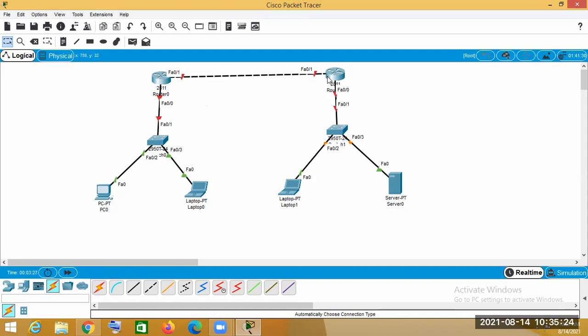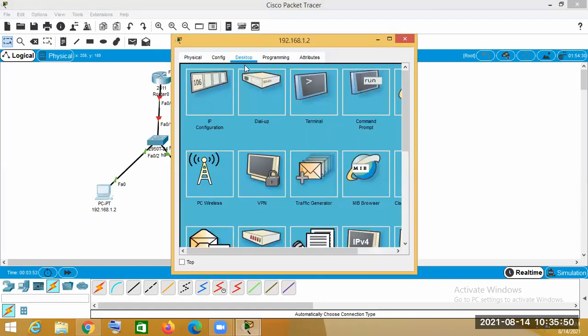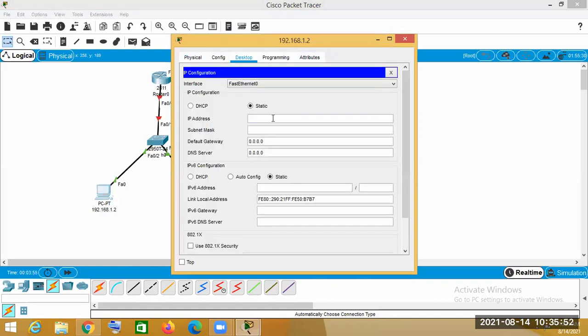Now we will start assigning the IP addresses. Let's say this is 192.168.1.2, which I have given. This is only the renaming, so we have to go inside and configure this IP address.